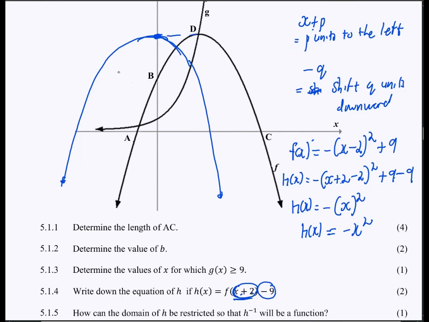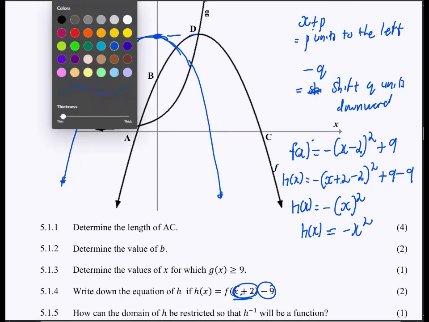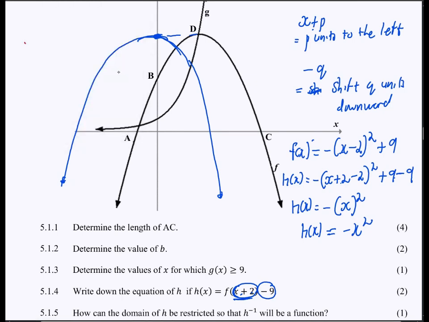After shifting it 2 units to the left, what did they do? They then shifted it 9 units downward. You see? 9 units downward. That's how we ended up having this equation. So we know from grade 10 that all the equations that used to be like this, if it was concave down like this, it used to be negative x squared. And if it was concave up like that, it used to be positive x squared.